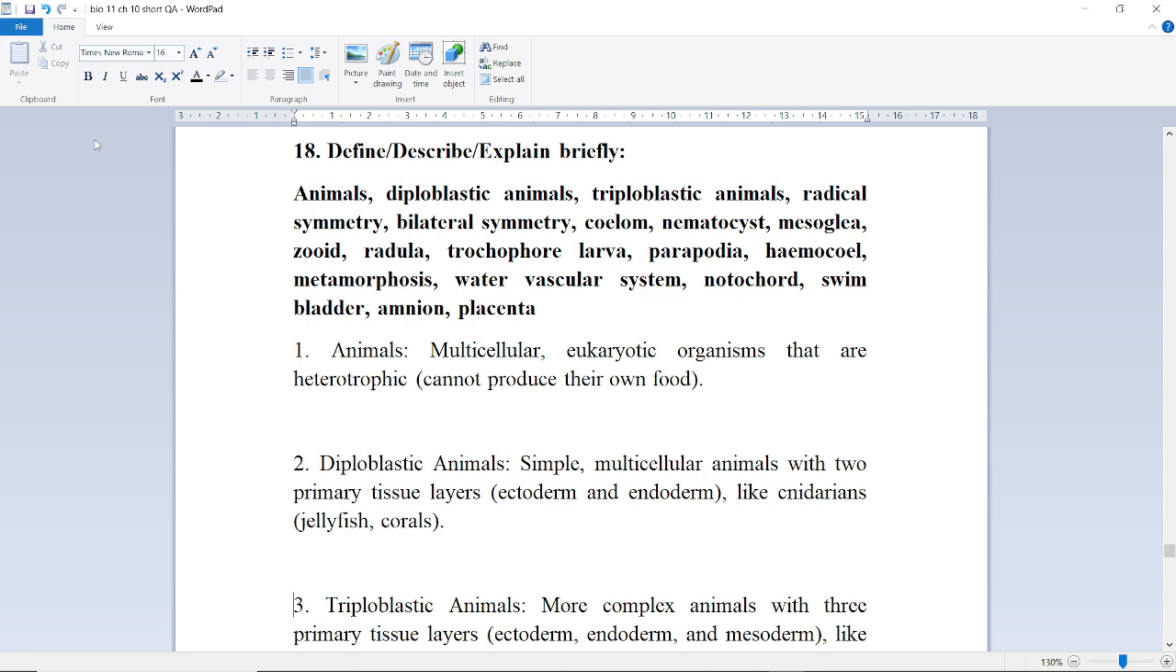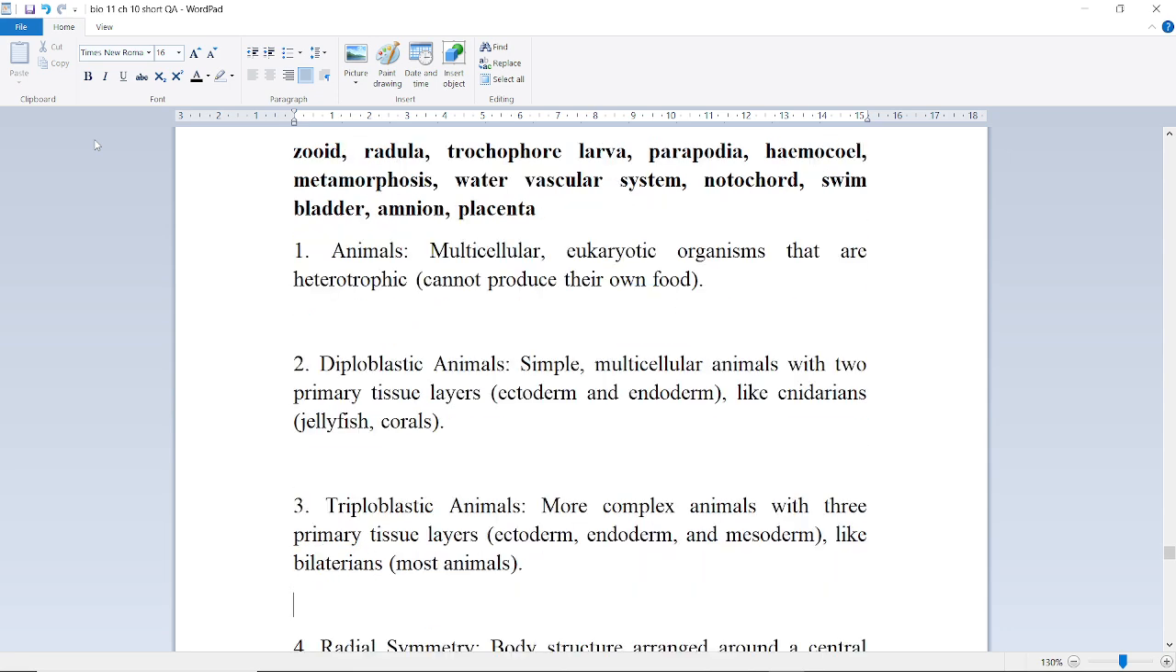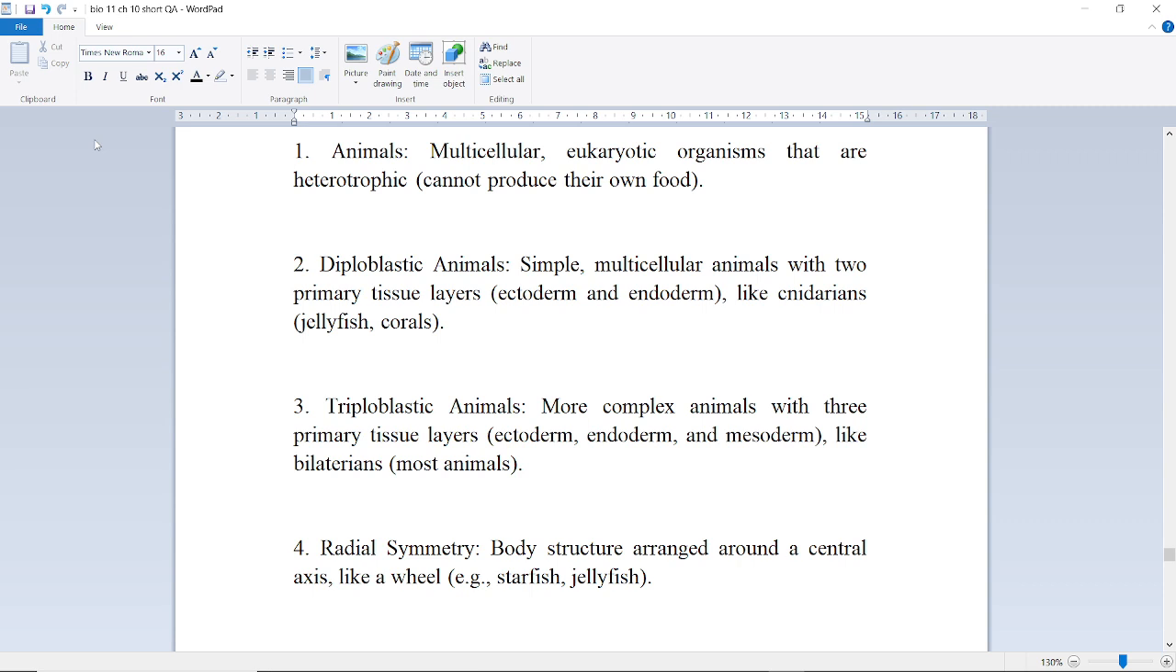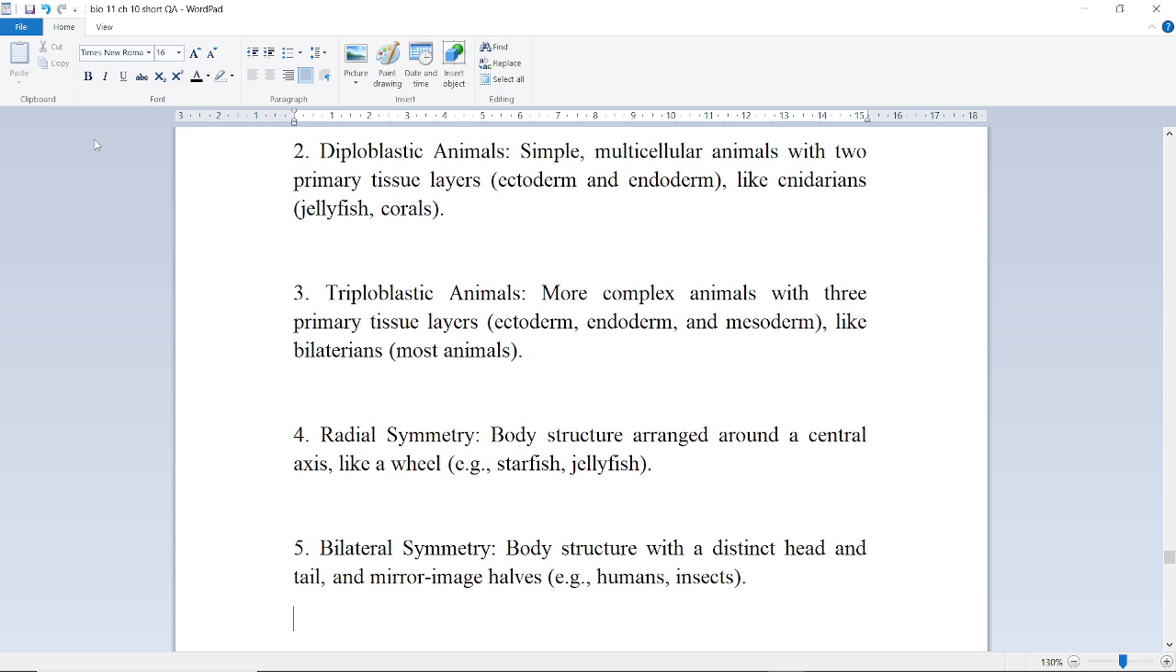So first of all, we define animals: multicellular eukaryotic organisms that are heterotrophic and cannot produce their own food. Next is diploblastic animals, simple multicellular animals with two primary tissue layers, ectoderm and endoderm, like cnidarians, jellyfish, and corals.